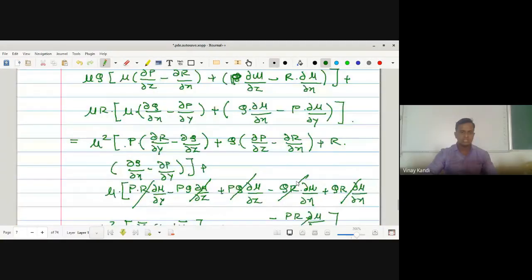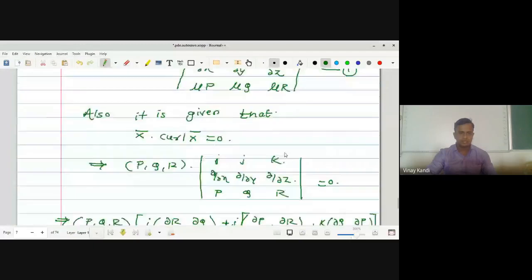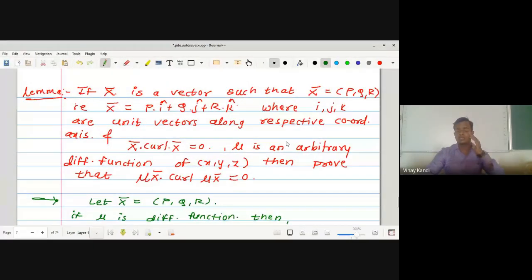Yes, sir. Okay, in the previous lecture, we saw one lemma. What is the lemma? If x bar is a vector such that x bar is equal to pi bar plus qj bar plus rk cap, where i, j, k are the unit vectors along the respective coordinate axes, and given that x bar dot curl x bar is equal to 0, and mu is an arbitrary differentiable function of x, y, z, then we have proved that mu x bar dot curl mu x bar is equal to 0.